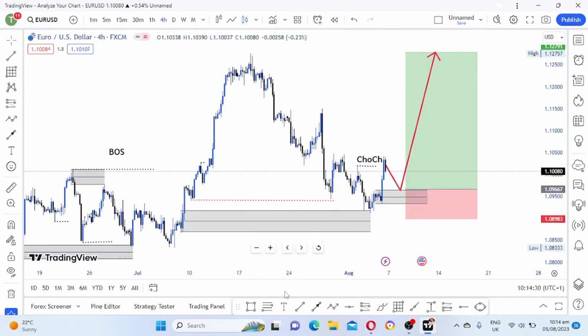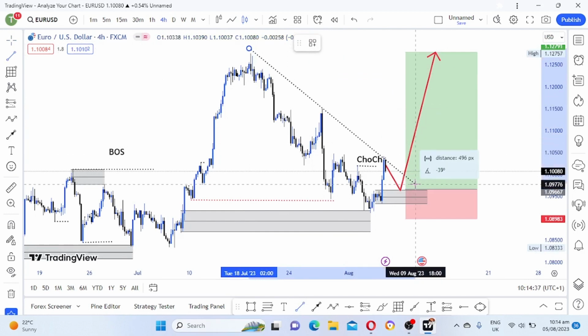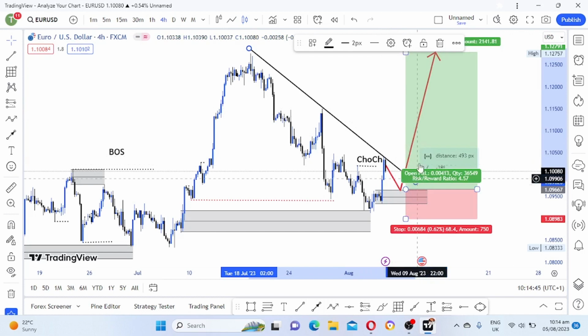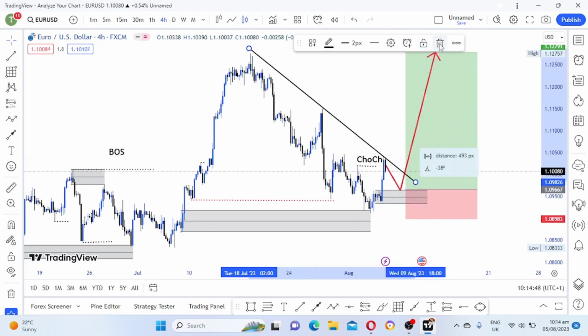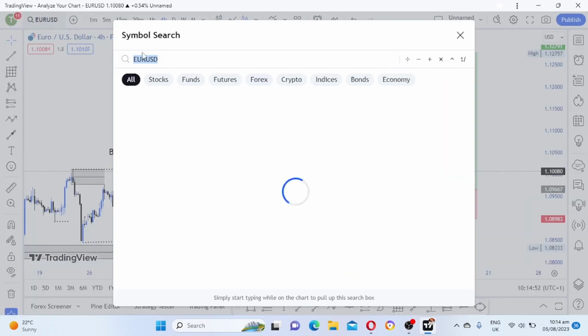So if you are one of those traders that use trend lines, if your strategy is based on trend lines, you can just drop a trend line like this, and then you wait for price to break, and then you wait for a pullback, and then you buy. As for me, I don't trade trend lines. So that's my view on Euro USD, guys.